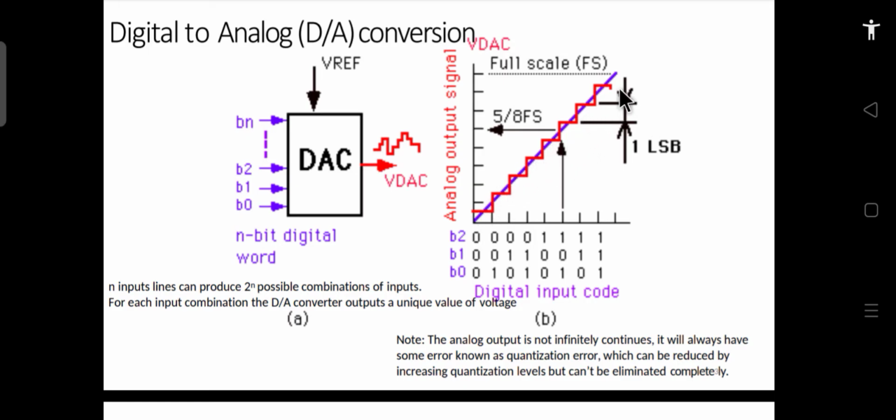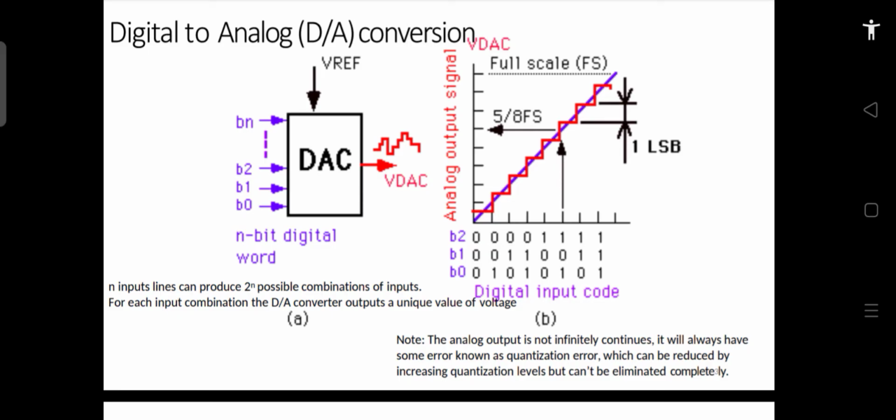So this is called the staircase output. The maximum voltage, or the voltage it will generate for the maximum code, is called your full scale voltage. And this particular step is called your 1 LSB. And this straight line which you can see slanted at 45 degrees, a continuous straight line, is the characteristic of an ideal DAC.